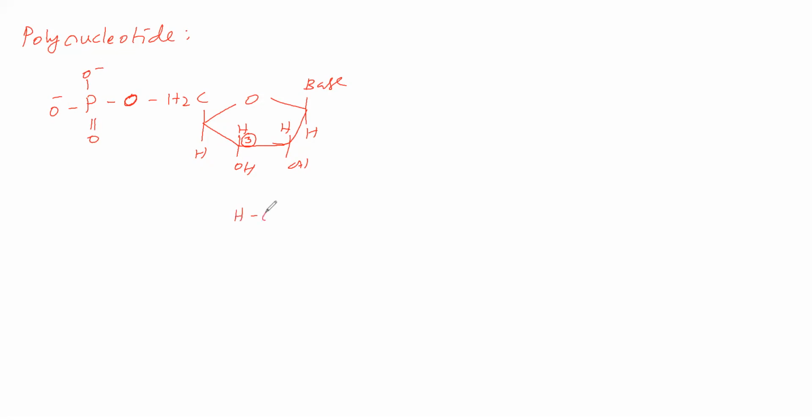We are taking another nucleotide. Here the C3 carbon has HOH. The C2 carbon has HOH.